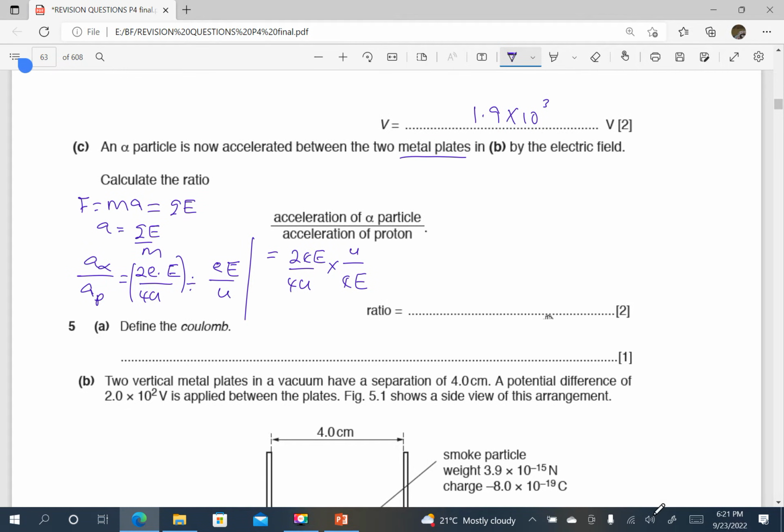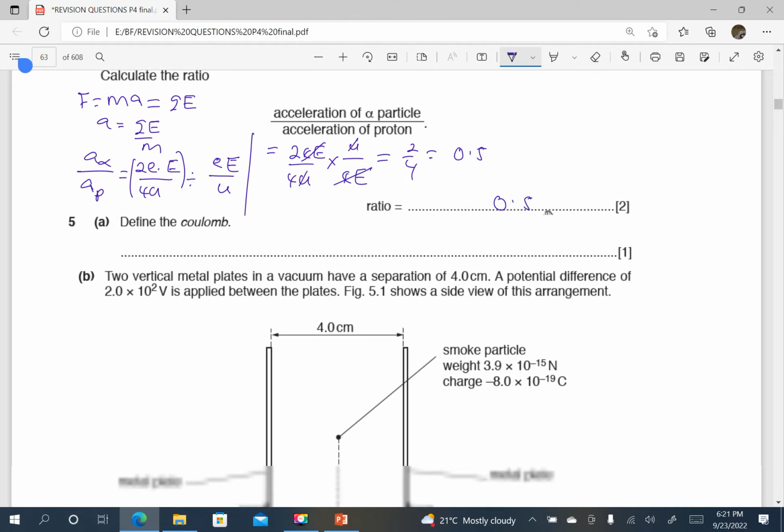So all these ones have cancelled, and I remain with 2 over 4, which is 0.5. So the ratio we are looking for is going to be 0.5, because all these cancel out, U also cancels out. So that is our question.